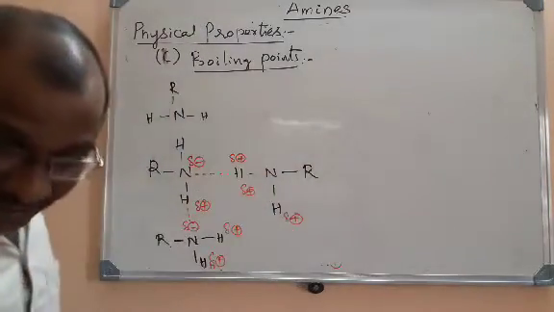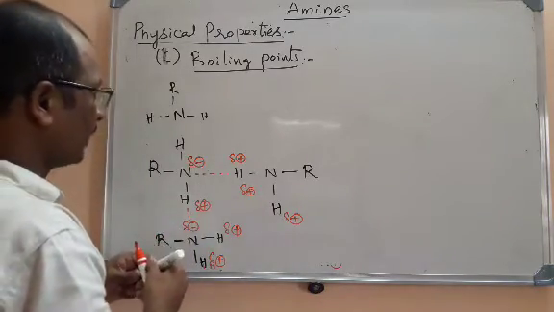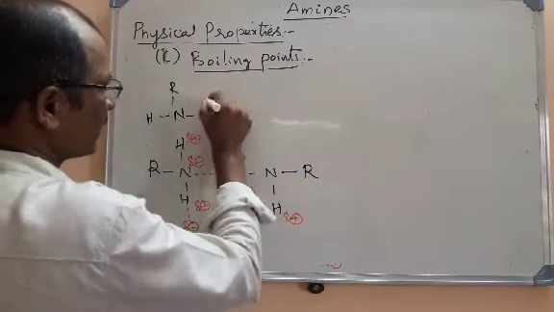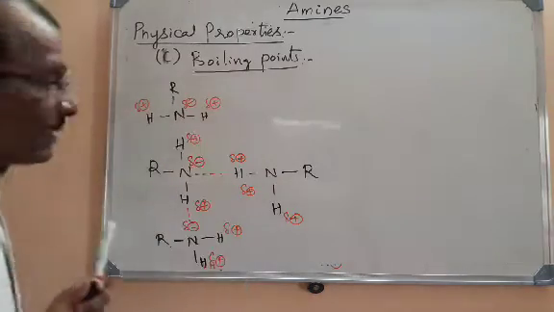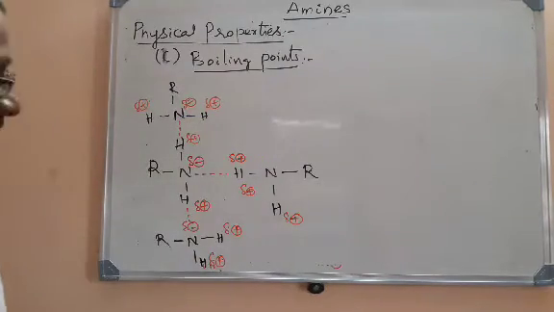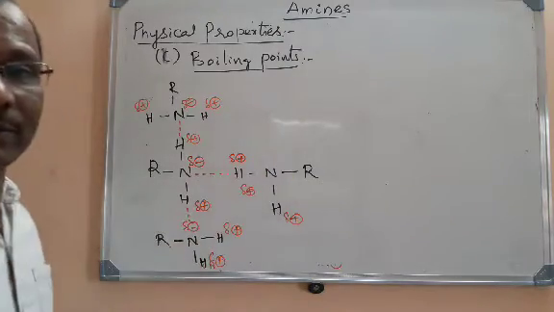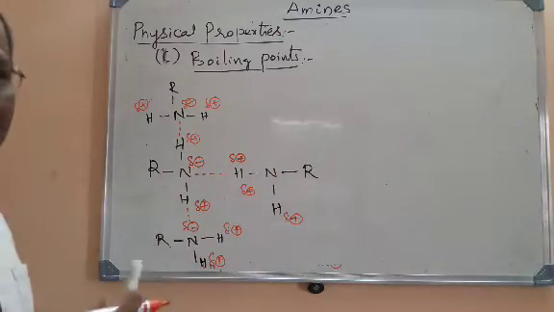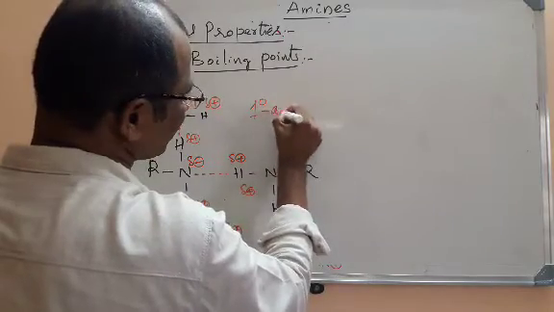Look here, I am writing one more amine here. So here, what is the charge that is possible on nitrogen? Again, very simple. Here the hydrogen gets a positive charge, here the hydrogen gets a positive charge, and nitrogen will have a slight negative charge. Anyway, here intermolecular hydrogen bonding is possible. A primary amine has the ability to form intermolecular hydrogen bonding with other primary amine, but here it is forming with 3 other molecules. For example, this is a primary amine.